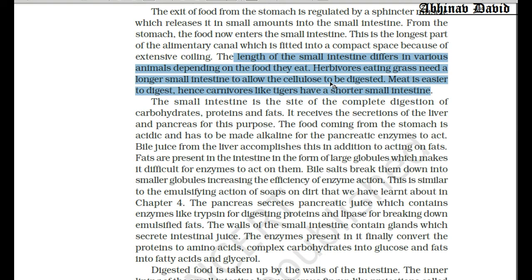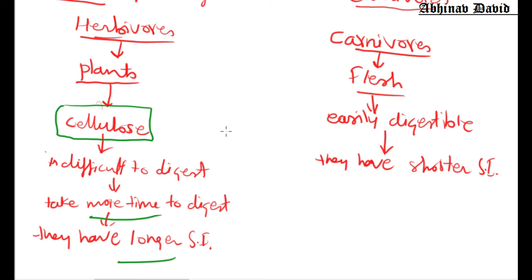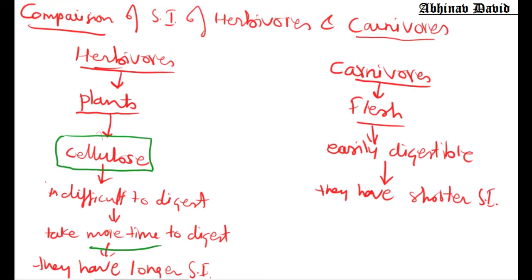Herbivores eating grass need longer small intestine to allow the cellulose to be digested. Meat is easier to digest, so carnivores like tigers have a shorter small intestine. So this is about the comparison of small intestine of herbivores and carnivores.